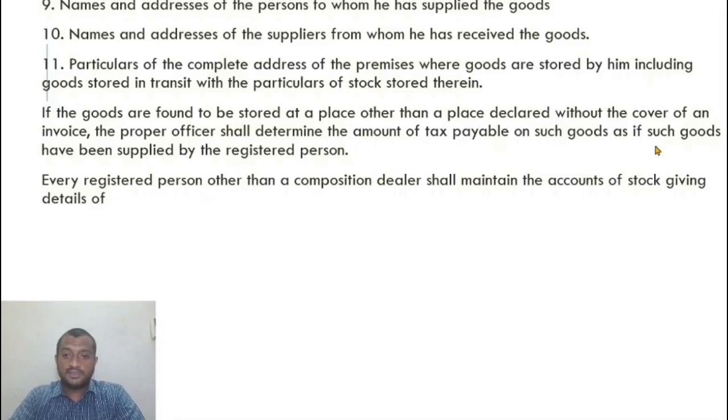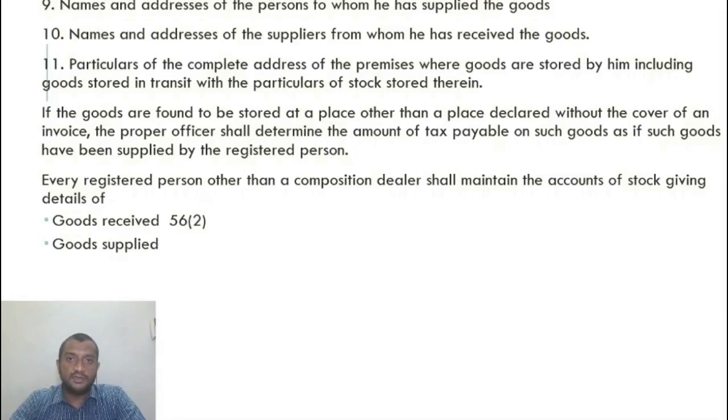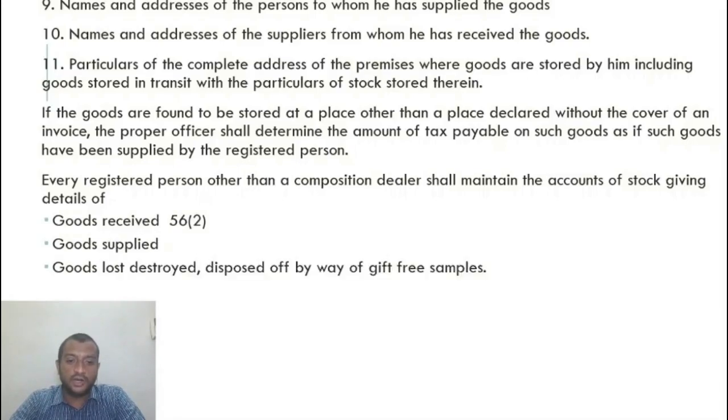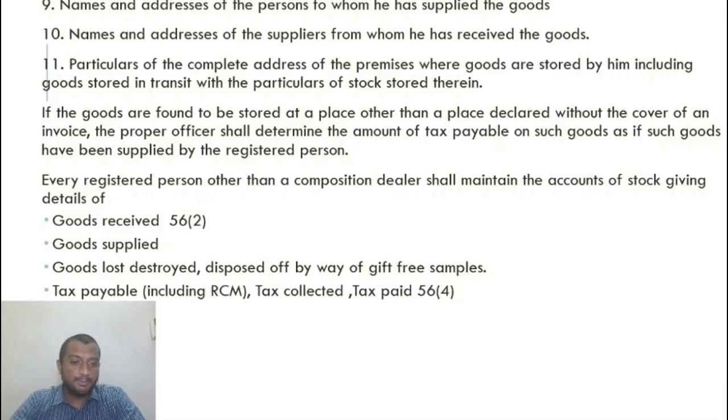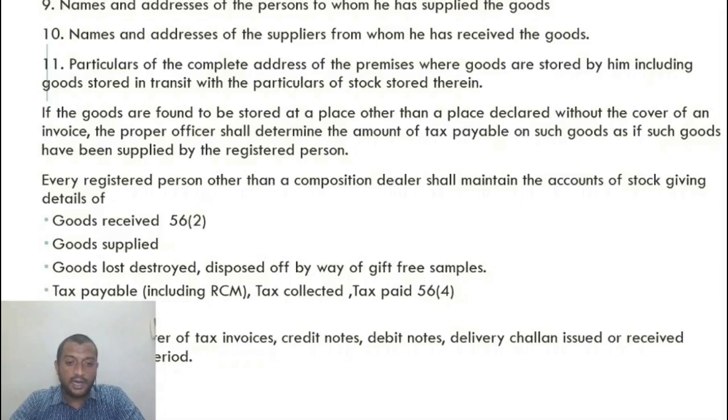Every registered person shall maintain an account of stocks giving details of: other than a composition dealer, every person who has a stock shall maintain accounts of goods received, goods supplied, goods lost, destroyed, disposed of by gift or free samples, tax payable, tax collected and paid, ITC claimed, along with the register of.